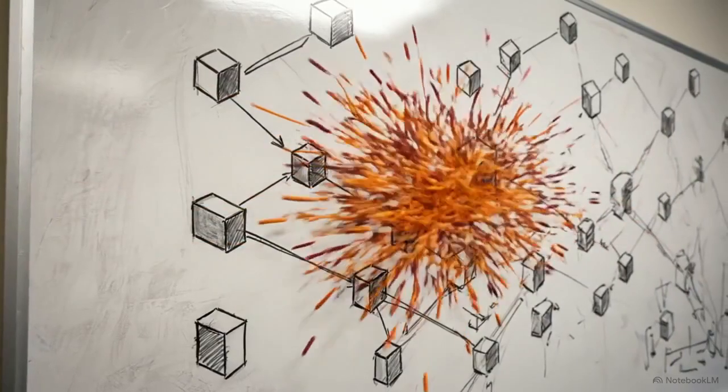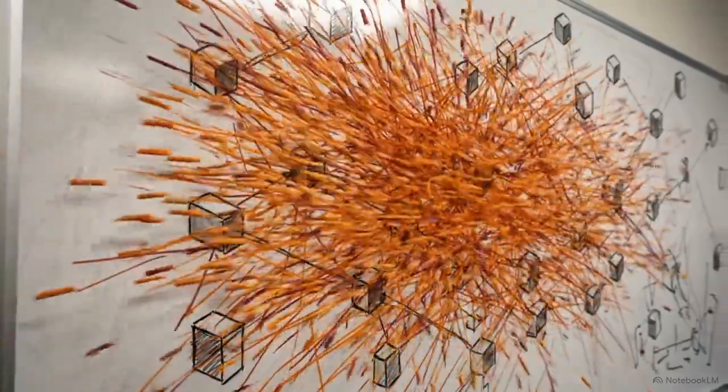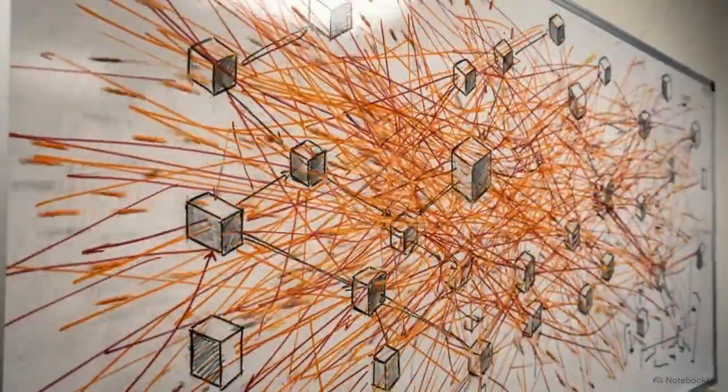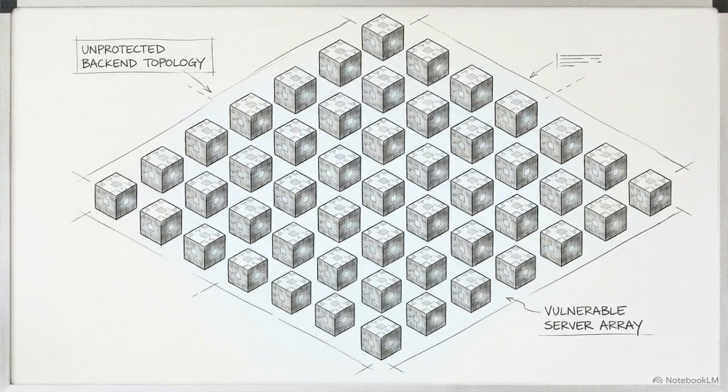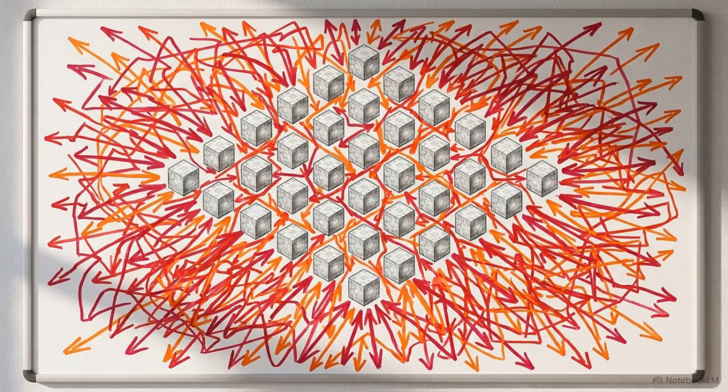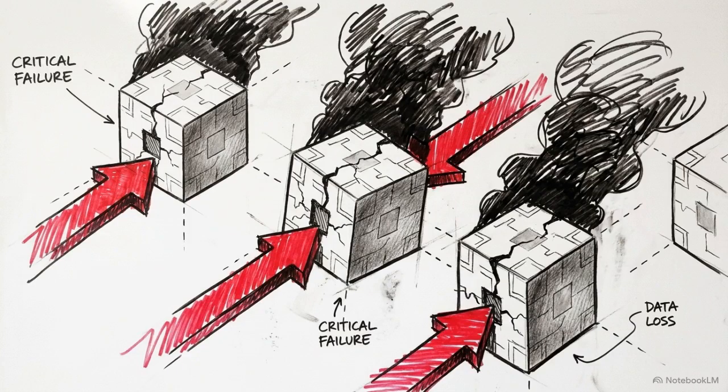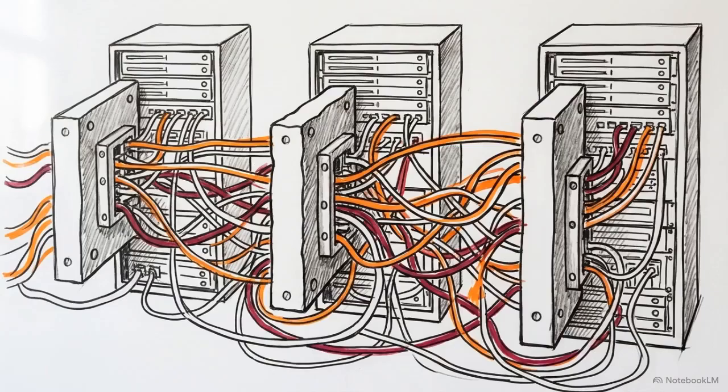Now, we see the exact inverse problem when managing an integration platform processing over 50 billion uncoordinated network requests. Exposing 50 independent backend microservices directly to inbound client traffic creates immediate structural vulnerabilities. Each individual service is forced to redundantly execute cross-cutting concerns, such as authenticating API keys or validating JSON web tokens.